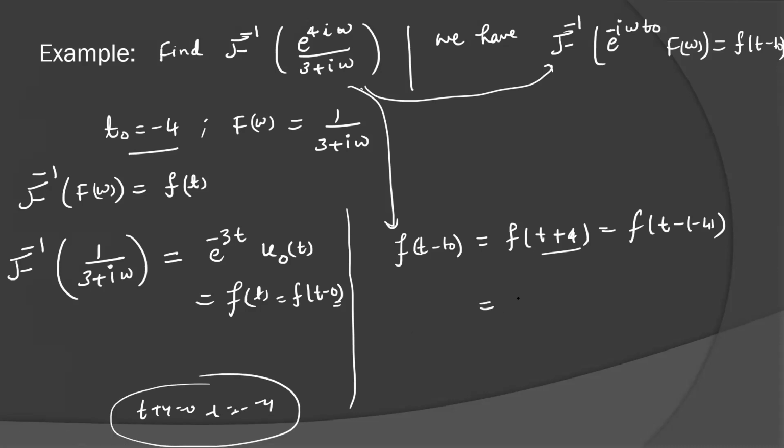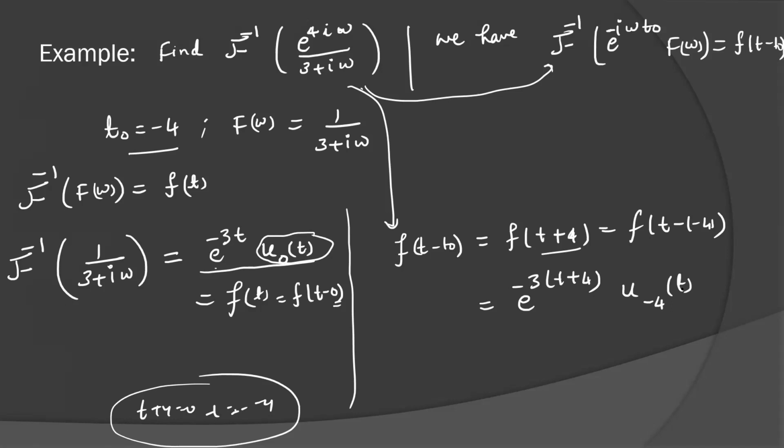So you can write like this: e to the power minus 3 times (t plus 4), because f(t) is this one, so f(t plus 4) will be e to the minus 3 (t plus 4). What will be the u naught(t)? Now u naught(t) will shift to u naught(t plus 4), because the t equal to 0 point is shifted to t equal to minus 4.